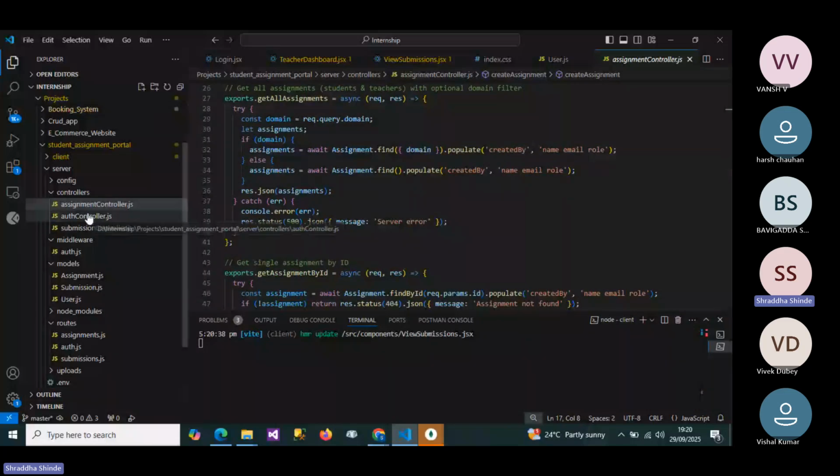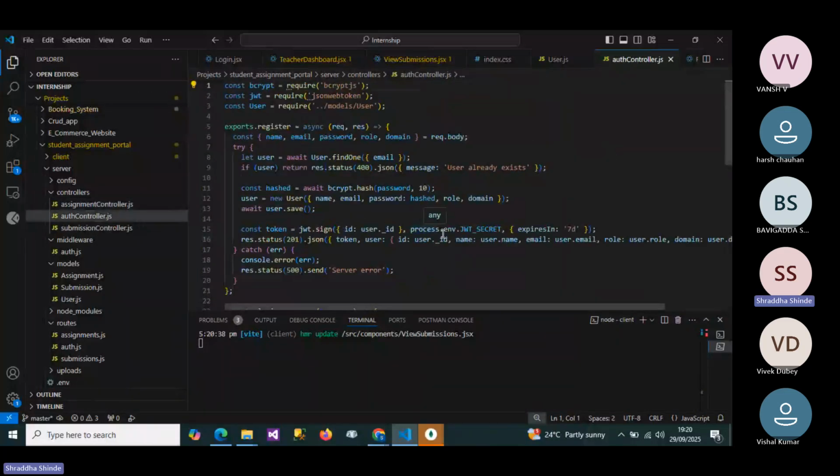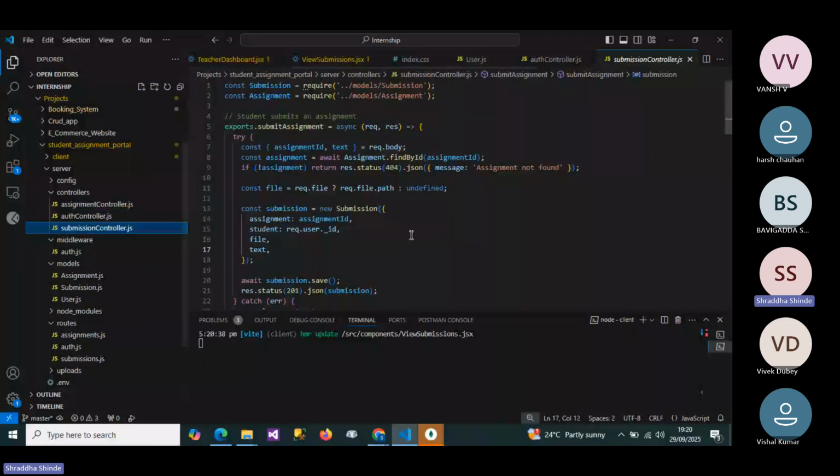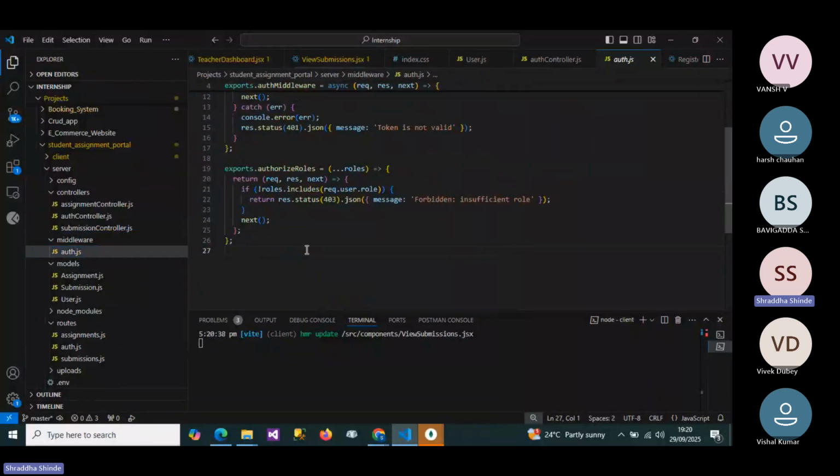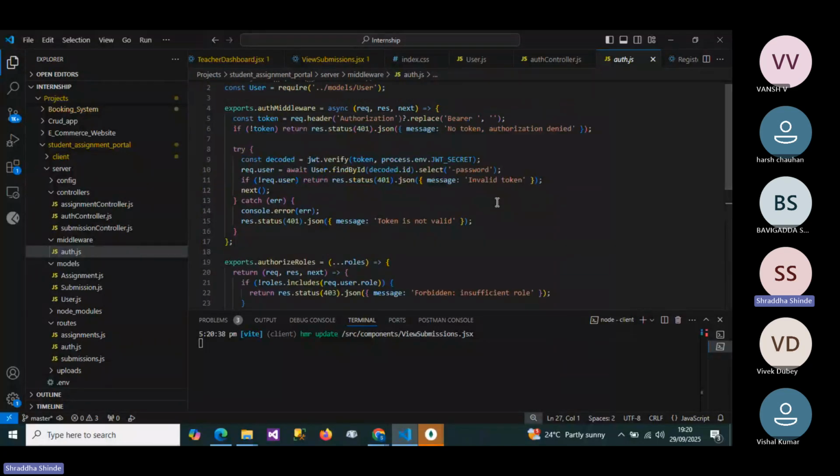Then the auth controller is used for registering users, teachers and students. Then the submission controller is for submitting assignments, viewing submissions for the teachers, and then grading the assignments. Then the middleware part verifies the users are logged in and checks if they have the correct role. It means that grading is only for teachers, and submitting the task is only for the students.